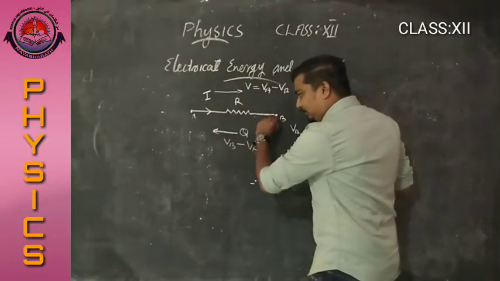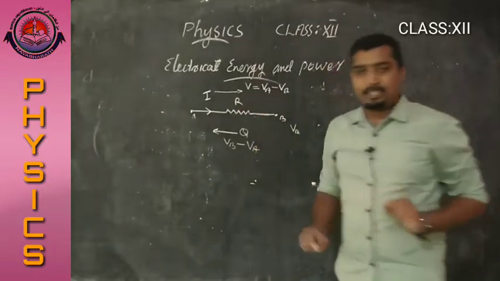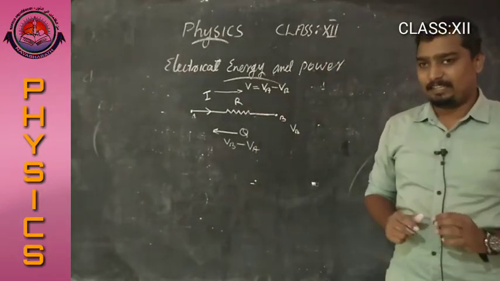If an object or a particle is moving, that particle gets energy, and that energy is kinetic energy.